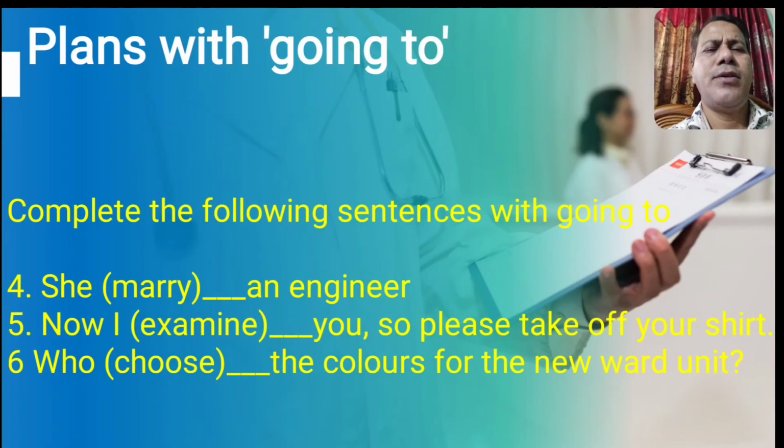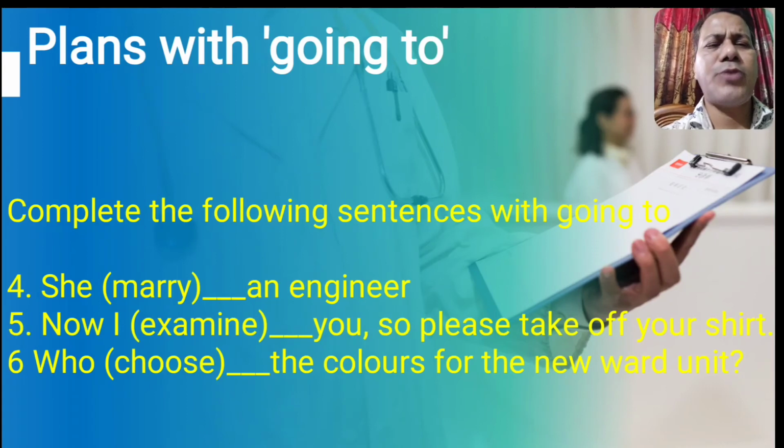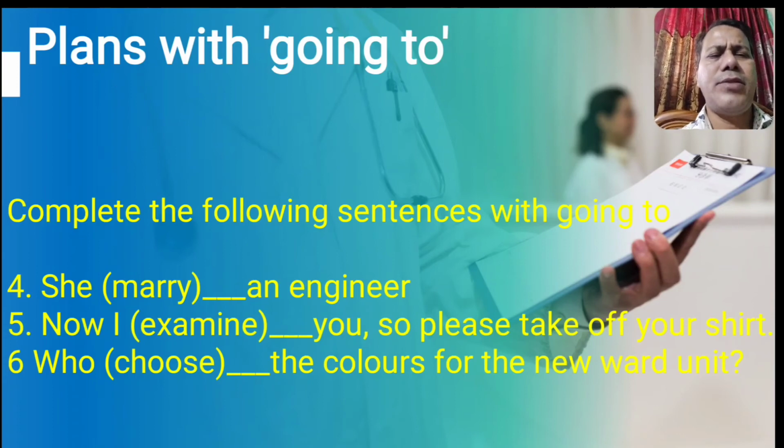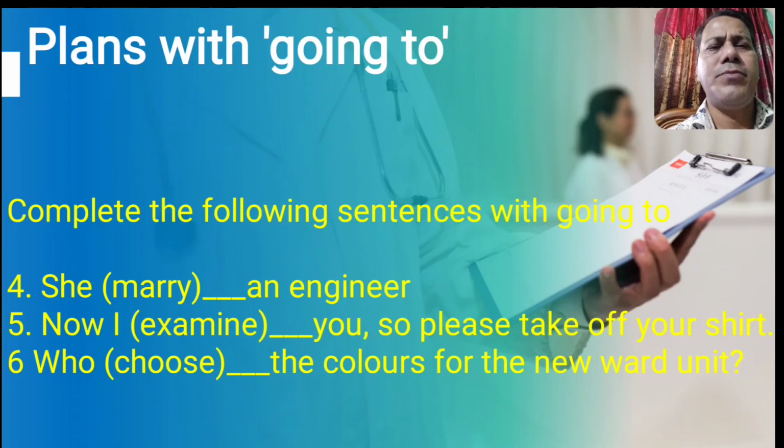Okay. Complete the following sentences as well. Mary dash an engineer. Now I dash examine you. So please take off your shirt. Who dash choose the colors for the new ward unit? So you have to use going to in these sentences.